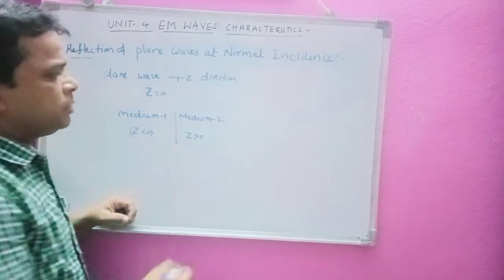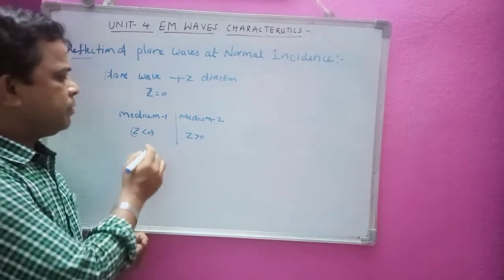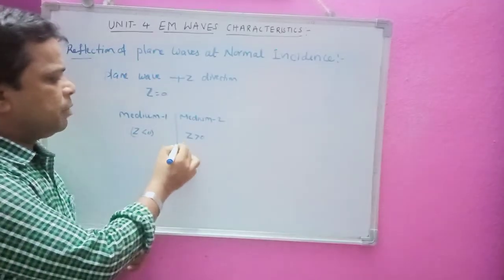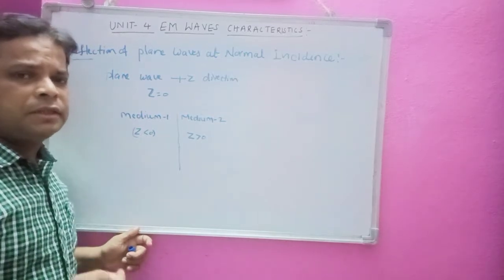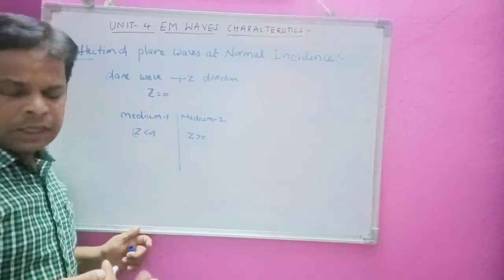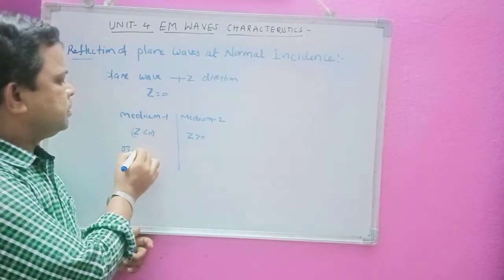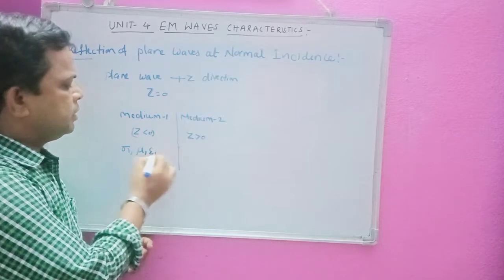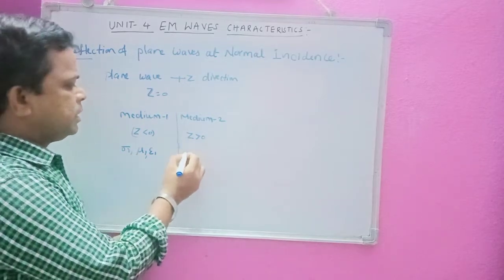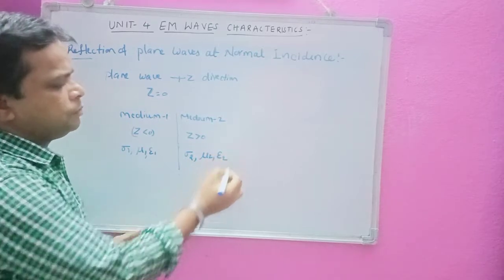As we have classified waves depending upon three parameters, sigma, epsilon and mu, here also we classify medium 1 as sigma 1, mu 1 and epsilon 1, and medium 2 as sigma 2, mu 2 and epsilon 2.